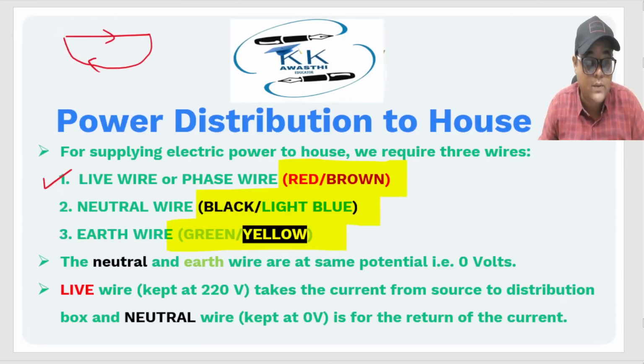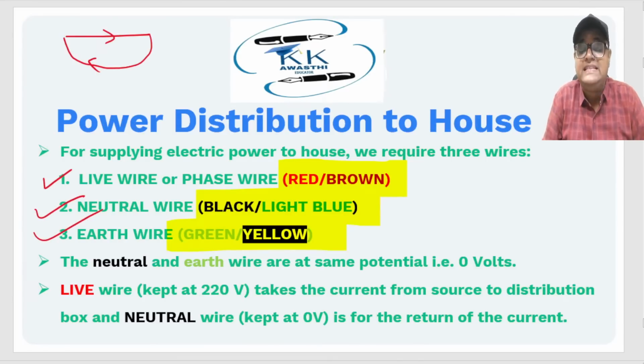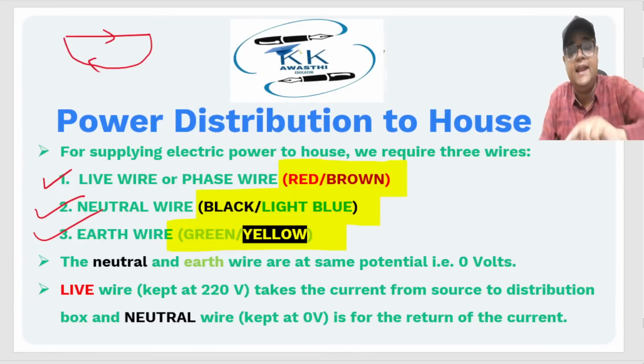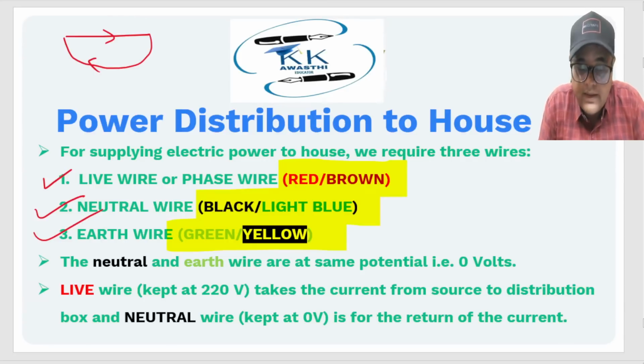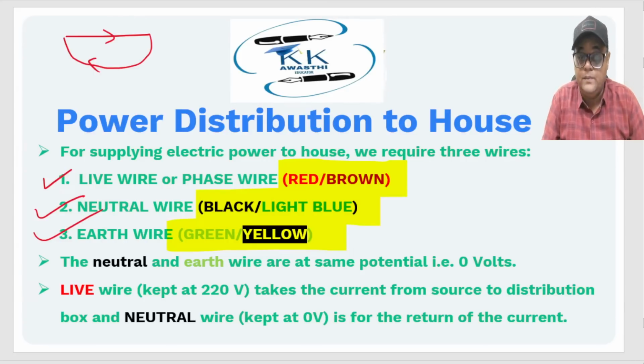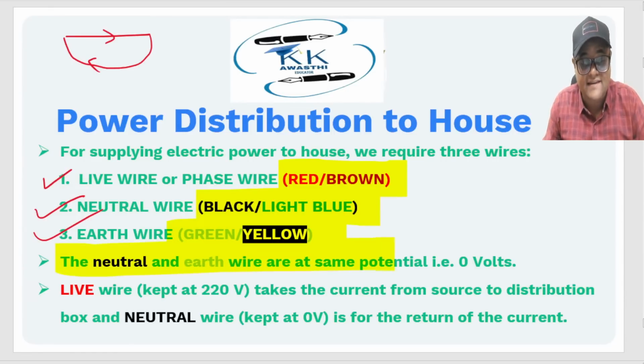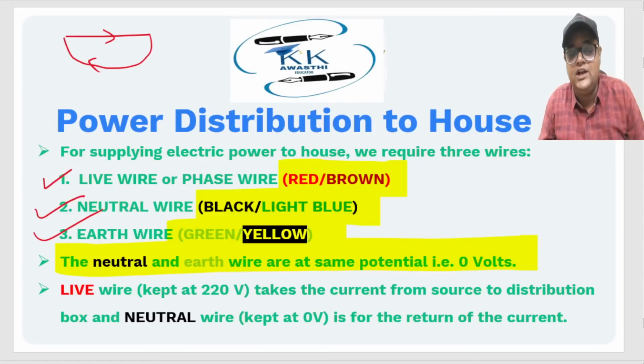And why is the earth wire used? Obviously this is used for safety purposes. In case there is some excess current, this excess current is bypassed through the earth wire. We will be discussing the essential components of household circuits in the second lecture, where I'll be properly explaining the entire concept of the earth wire. Now one thing to be noted, earth wire and neutral wire are at the same potential. Now if two wires are at the same potential, what is the potential difference between them? Obviously the potential difference is zero.